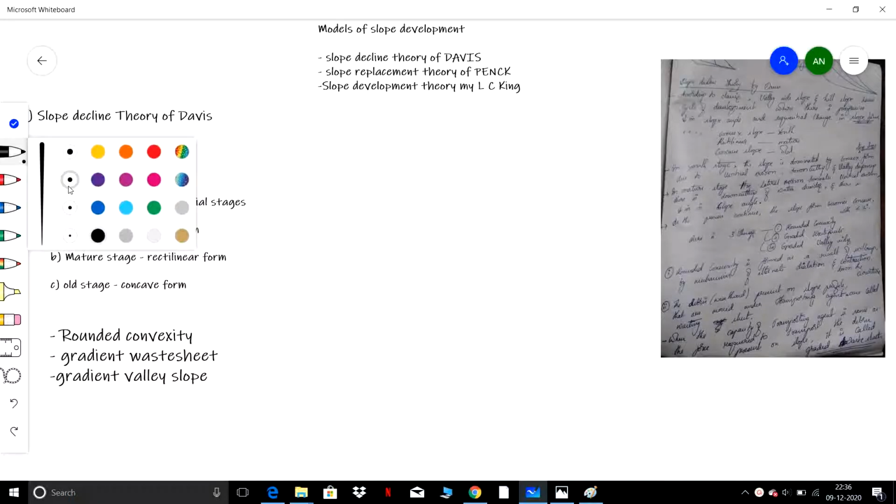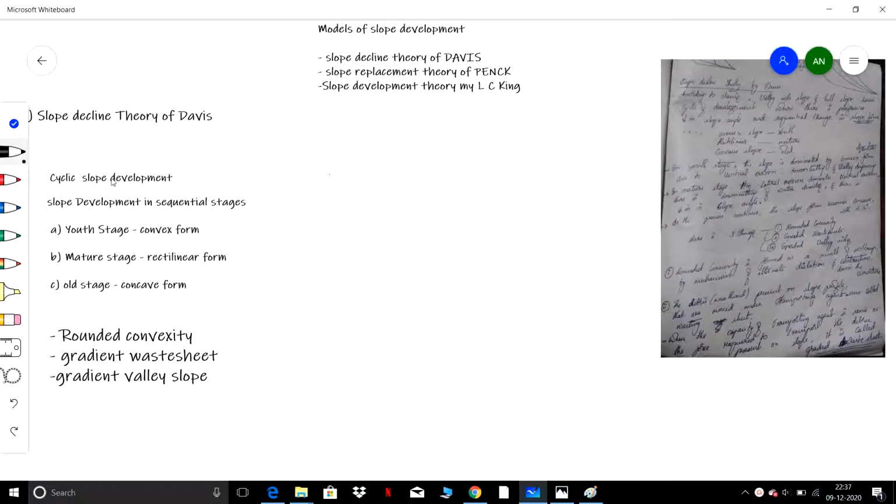The first model which we will take is Davis. In Davis's concept, the main thing you have to remember is that slope development here is cyclic. It will undergo a sequence of stage changes. In the youth stage, it will have one particular form of slope, that is convex form. Over a period of time there will be erosion and it will change into the mature stage. It will be converted into rectilinear form, and later in the old stage it will be converted into concave form.